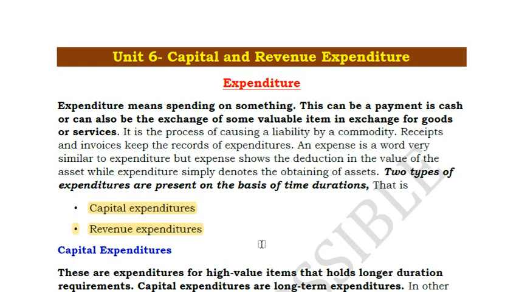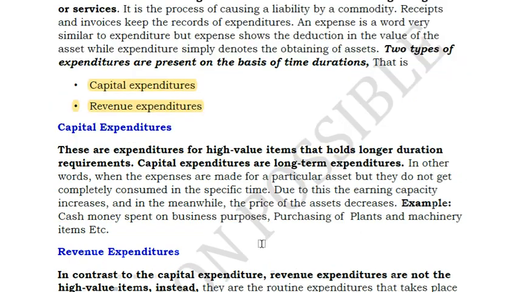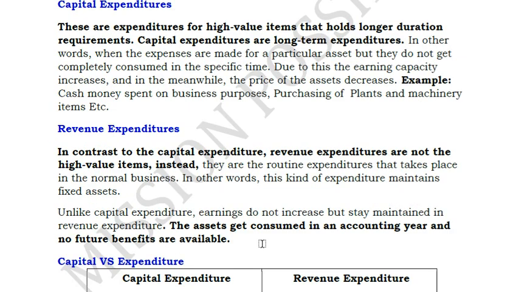In business generally they use expenses, sometimes they use expenditure, and in both of these there are two categories. One is your capital expenses, another one is your revenue expenses. So capital expenses, the name itself suggests, are incurred for high value items that hold a longer duration requirement. That means these expenditures are incurred when you purchase something, the benefit of which lasts for more than 1 year. What is the example which I have given in my earlier video? Simple purchase of a plant and machinery. Why is it called a capital expenditure? That also I explained to you. I will once again explain that to you now.